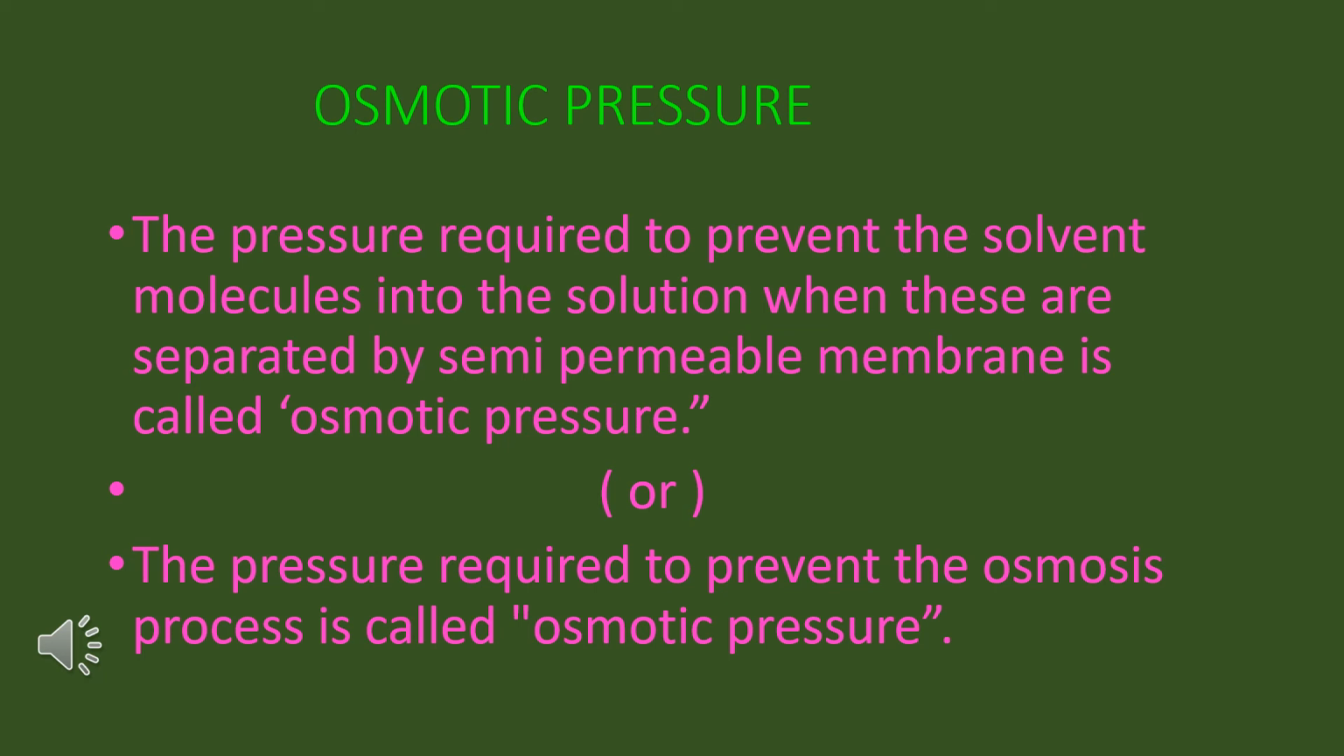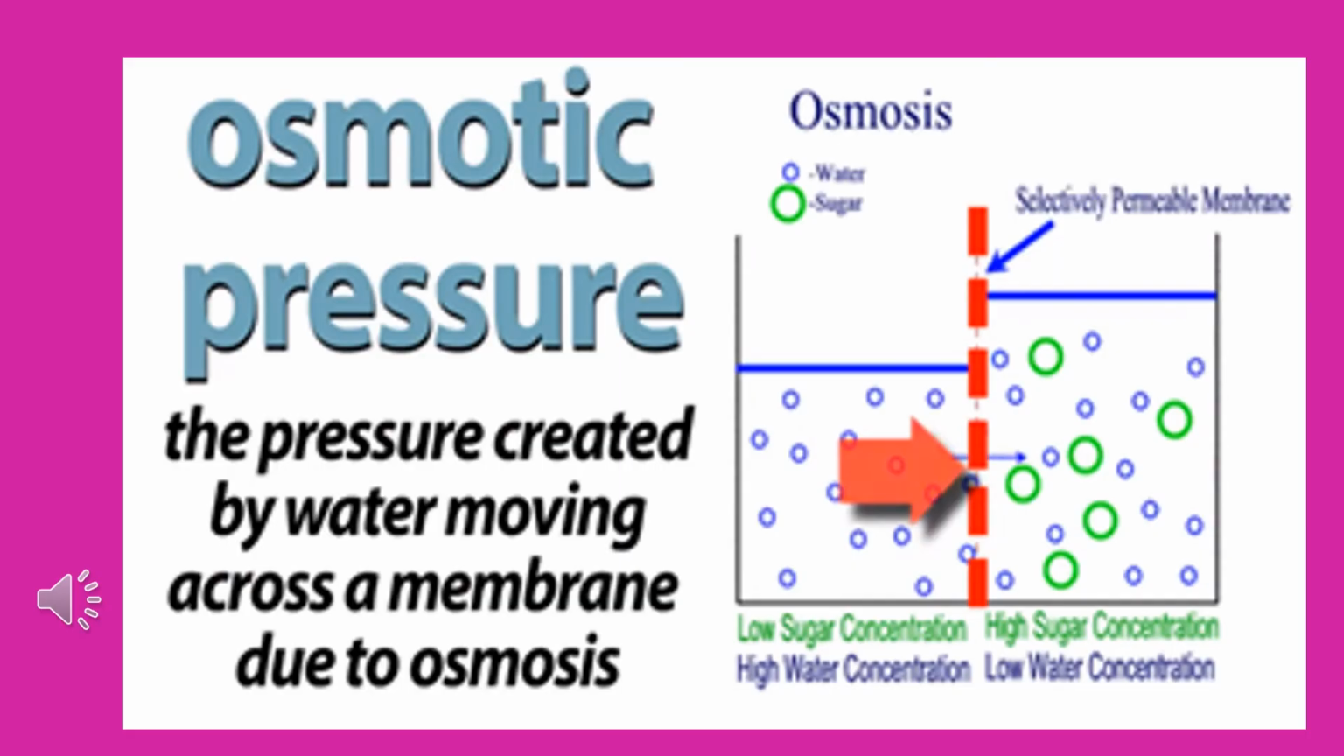So, osmotic pressure is the important colligative property which prevents the solvent molecules flow into the solution when the solvent and solution are separated by a semi-permeable membrane. Or it is the pressure which prevents the process of osmosis. That is, the pressure which prevents the osmosis process is called osmotic pressure. It is represented with the letter pi. So, osmotic pressure is the pressure created by the water moving across the membrane due to osmosis.